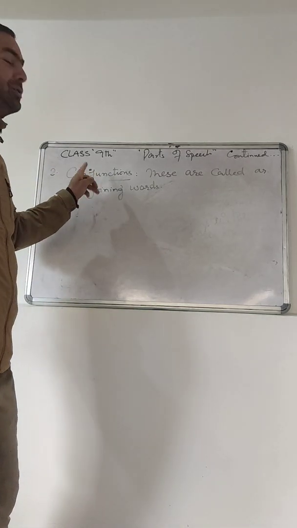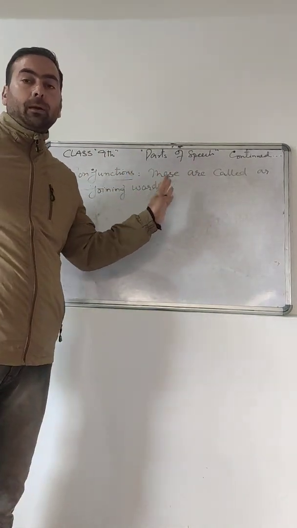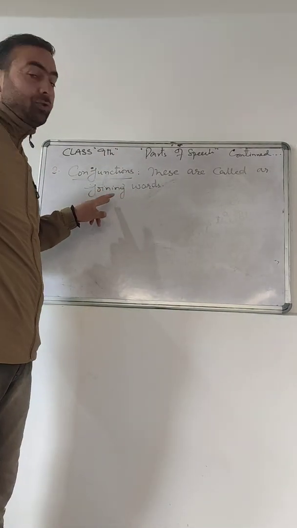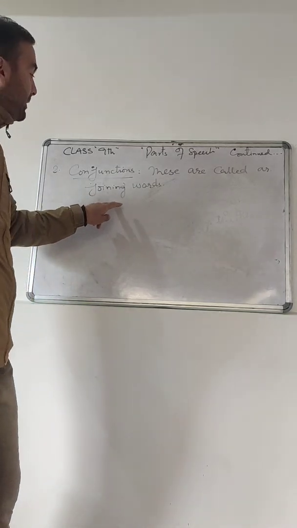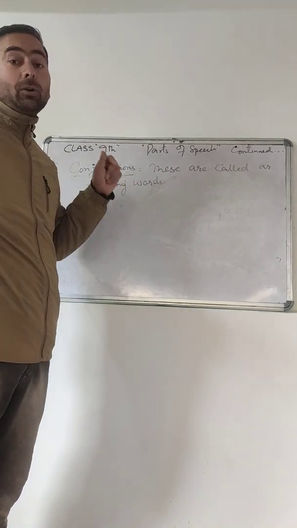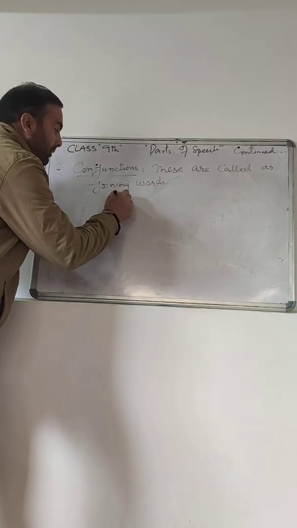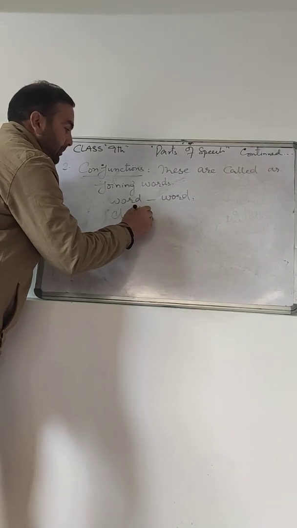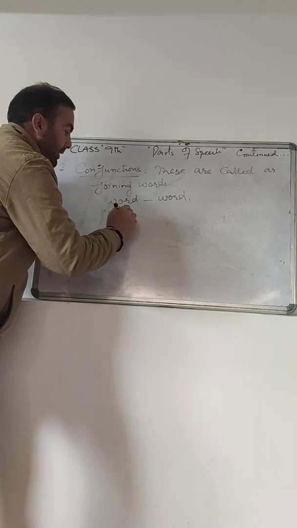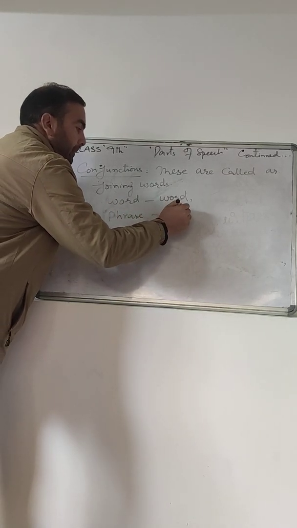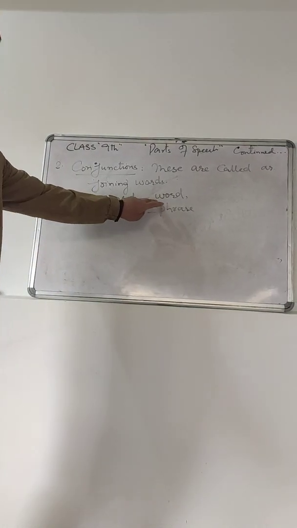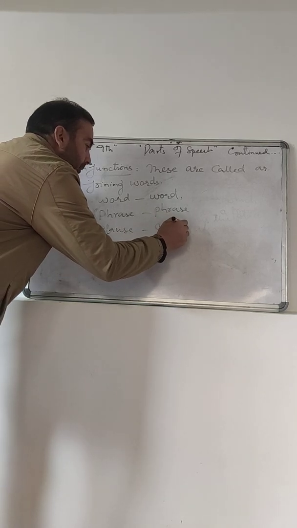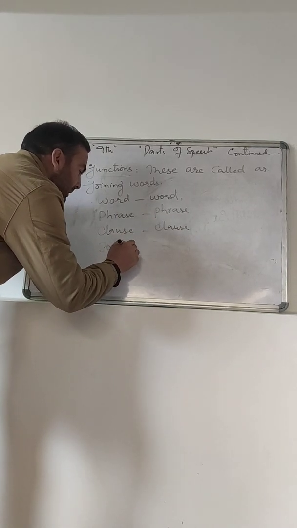Students usually get confused between a conjunction and a preposition. Prepositions, I have told you, are called relating words. Conjunctions are called joining words. You should remember this. Why are they called joining words? Because they join a word to a word, a phrase to a phrase, a clause to a clause, and a sentence to a sentence.